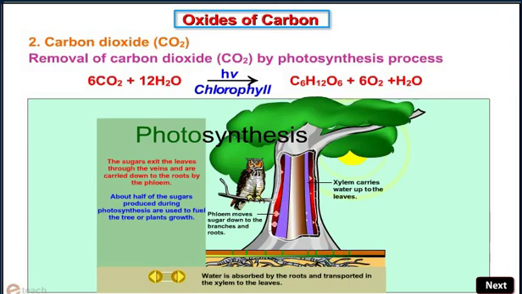The sugar exits the leaves through the veins and is carried down to the roots by the phloem. About half of the sugar produced during photosynthesis is used to fuel the tree or plant growth. Water is absorbed by the roots and transported by the xylem to the tree.